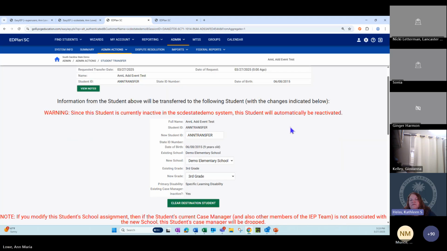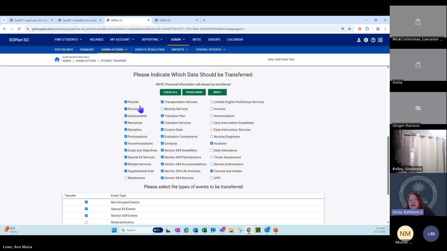Yeah, the other piece of this, and it took me a second, is the EdPlan Connect parent portal status. That transfers over with the student. And so that's what we wanted to make sure we were telling them. So if your student is coming from Richland 2 and they use the portal and that is checked, and you're in a different district and you're not using the portal, that check mark will be checked when they come over. And so you'll want to make sure that's unchecked if you're not wanting finalized documents to be going through the portal.